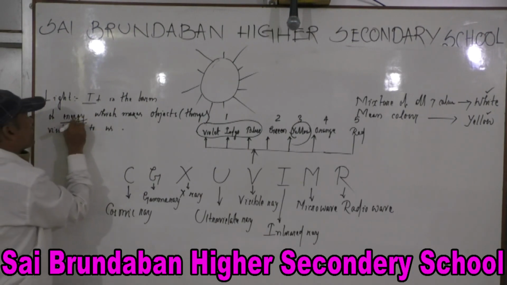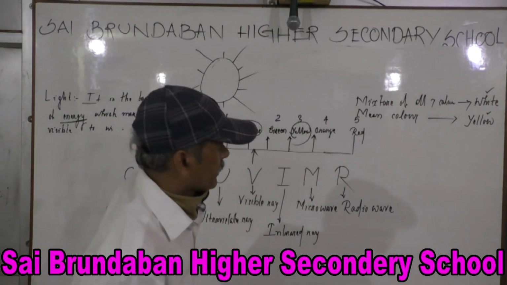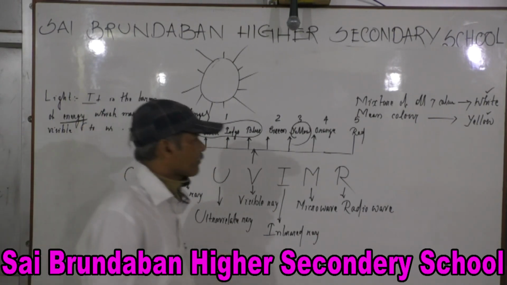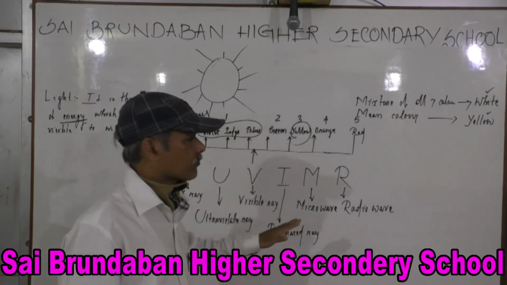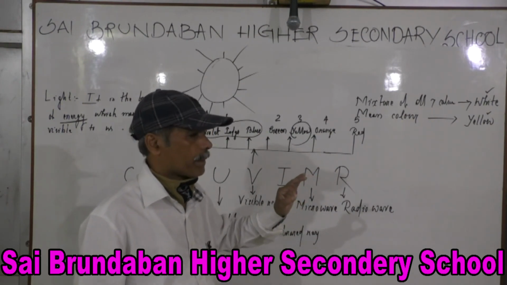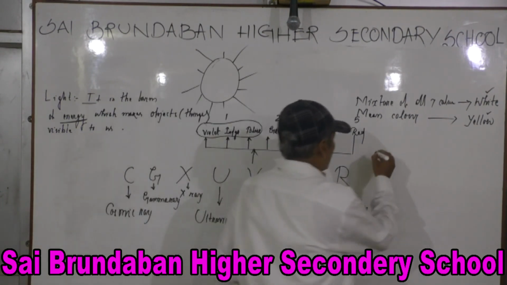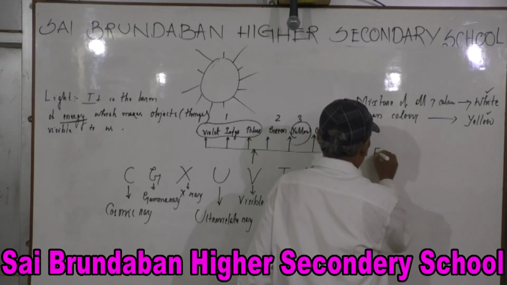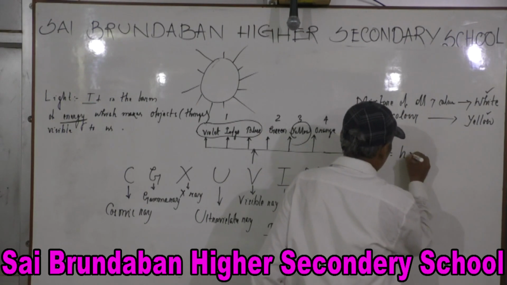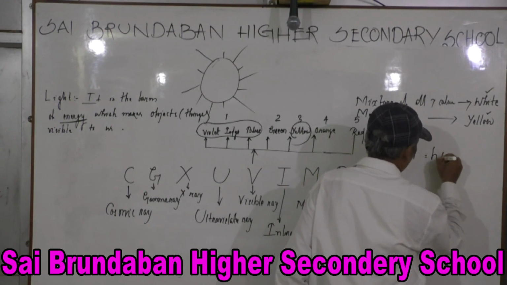So here is the word energy. Light is an energy. How can we quantify that light is an energy? Okay, we have to go to an energy equation in quantum mechanics: E is equal to hν, or you may say hf.